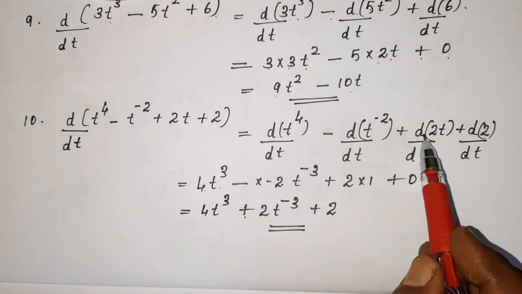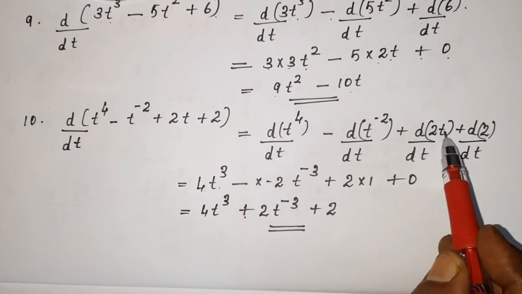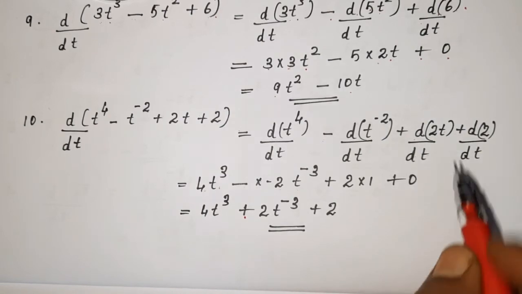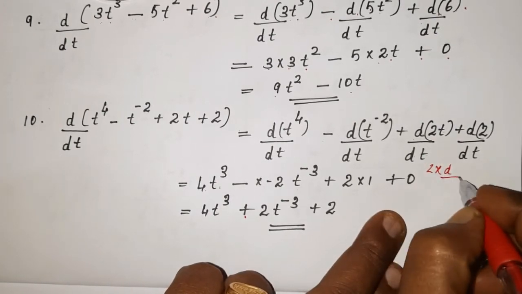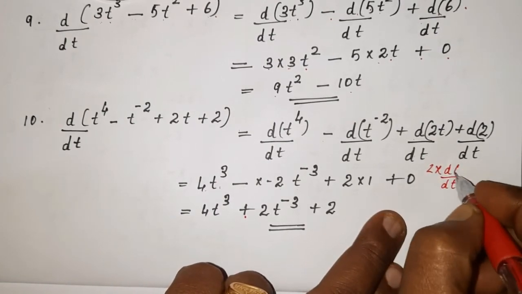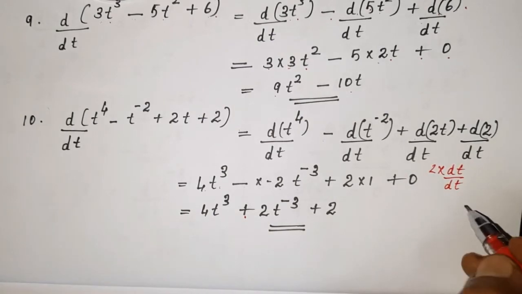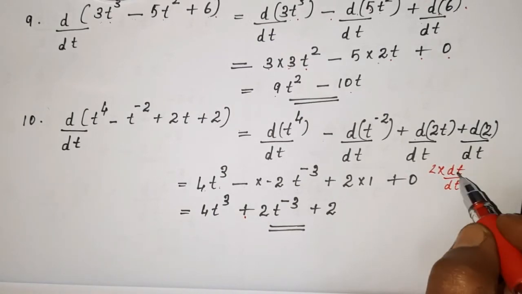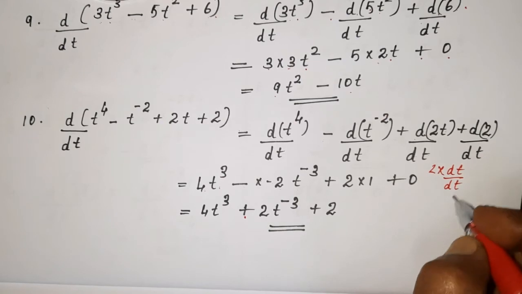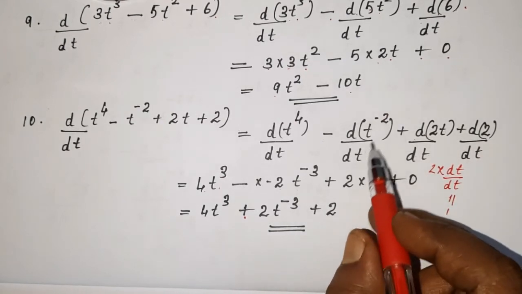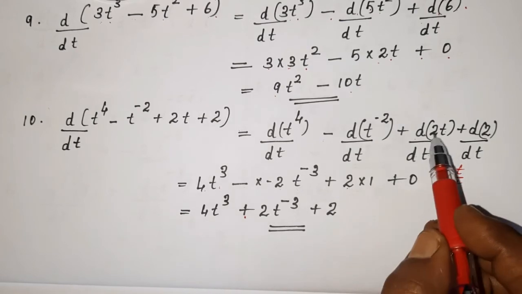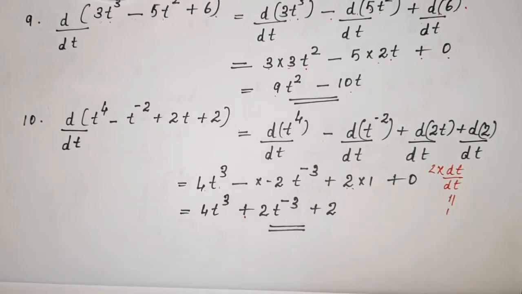Then this term d by dt of 2t is 2 into d by dt of t. And d by dt of t is equal to 1. So here we have 2 into 1.